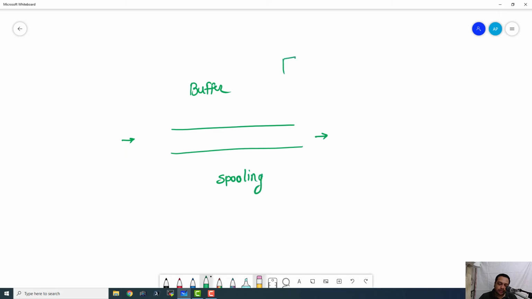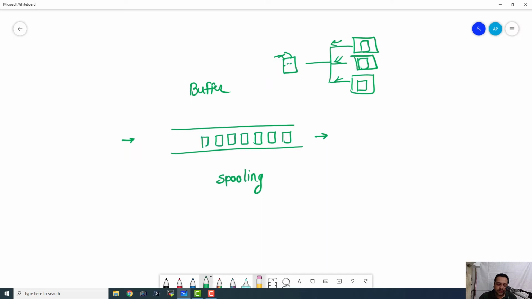Suppose there is only one printer, and so let us draw the symbol of printer. So this is approximate symbol of printer, and it is connected to a lot of computers. So this is symbol for computer, let's say. Okay, and all the computers are sending their print jobs to this printer. Then the printer is going to maintain a queue of all the jobs. So first job comes, then it is going to process that job, and even this is going to be first in first out kind of stuff. So I'm going to say first in first out for printer.